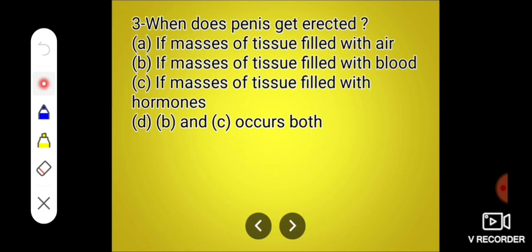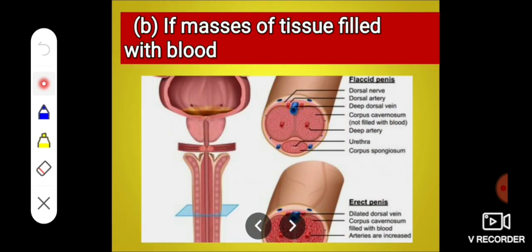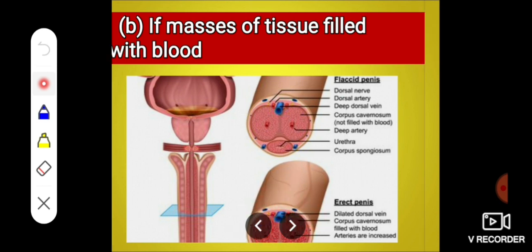Next one: when does the penis get erected? A, if masses of tissue are filled with air. B, if masses of tissue are filled with blood. C, if masses of tissue are filled with hormone. And D, B and C both occur. And the correct answer is if masses of tissue are filled with blood. That means when these masses of tissue, the 2 corpora cavernosa and the single corpus spongiosum, get filled with blood, the penis gets erected.